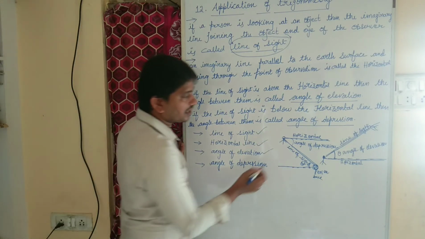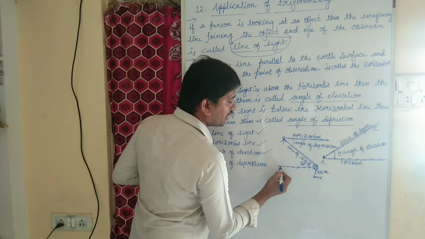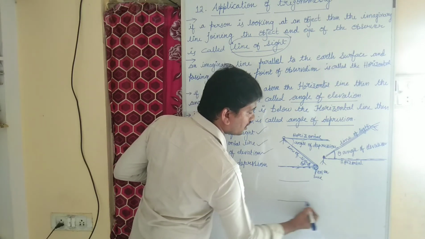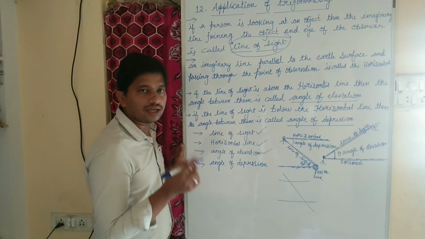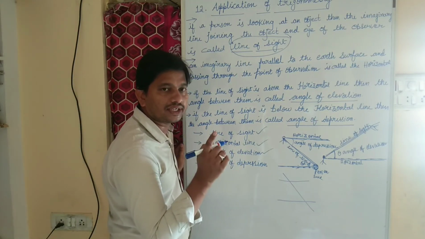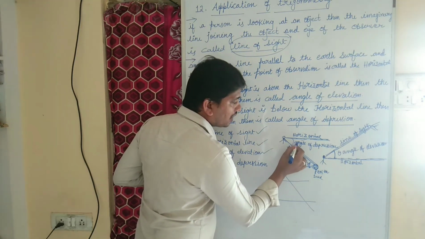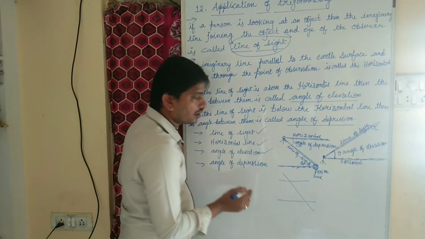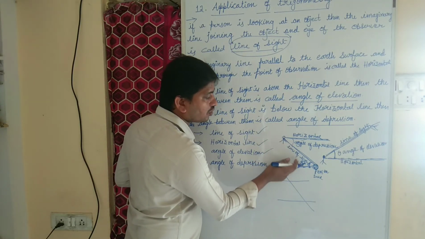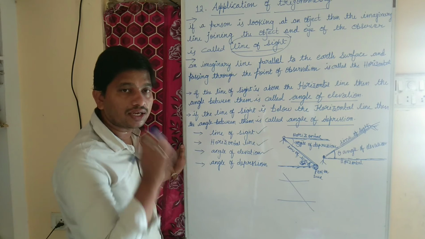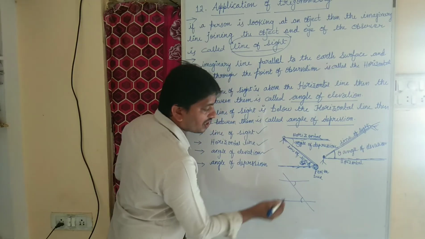If you observe, these two lines are parallel lines. This line and this line are parallel, and this is our transversal. A transversal is a line that intersects two or more lines at distinct points. So here, suppose the angle of depression is theta, then the angle of elevation is also theta, because these two angles are alternate interior angles.